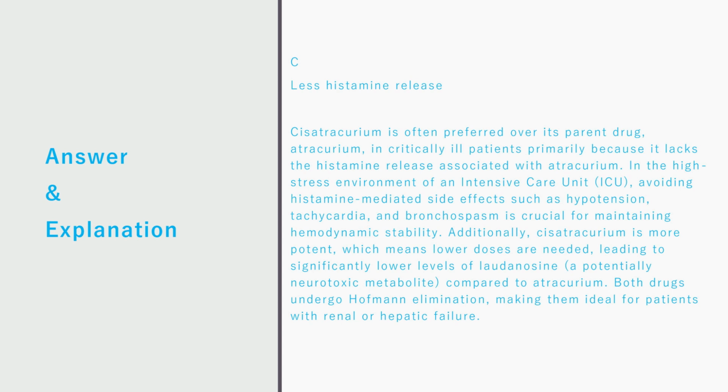Additionally, cisatracurium is more potent, which means lower doses are needed, leading to significantly lower levels of laudanosine, a potentially neurotoxic metabolite, compared to atracurium. Both drugs undergo Hofmann elimination, making them ideal for patients with renal or hepatic failure.